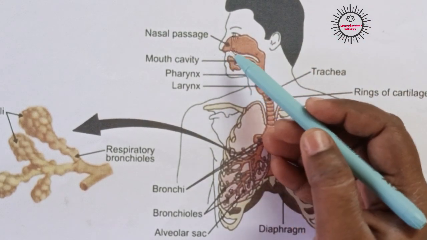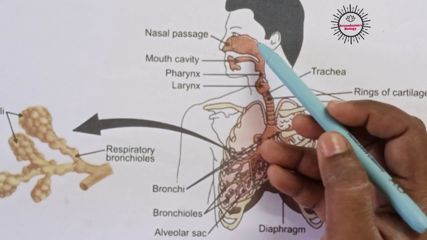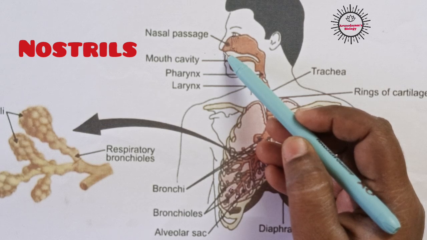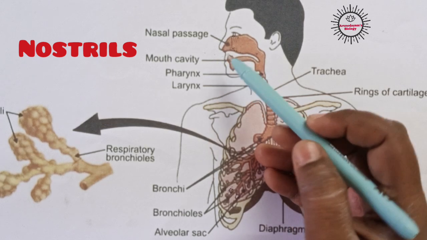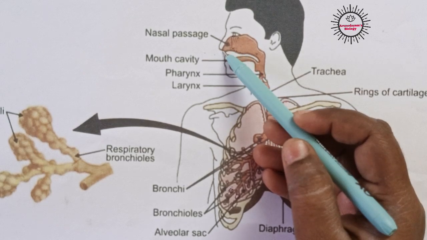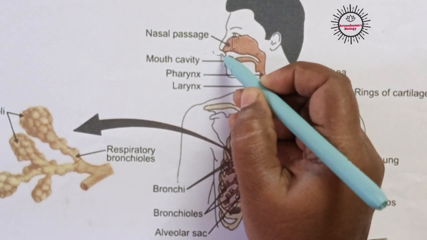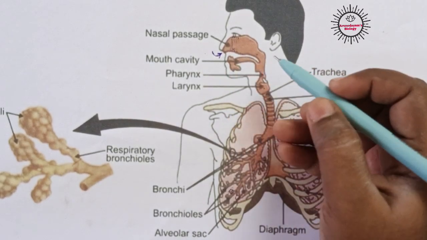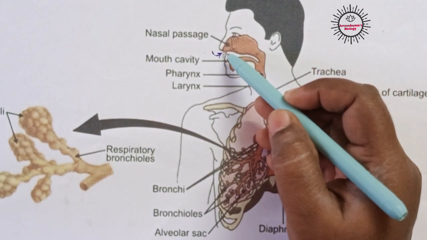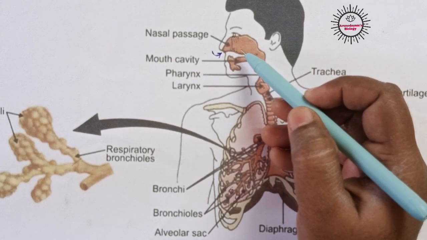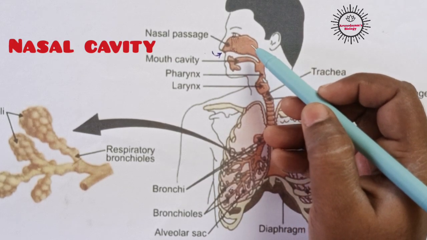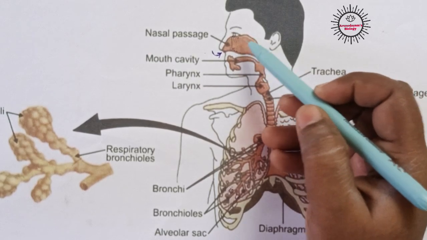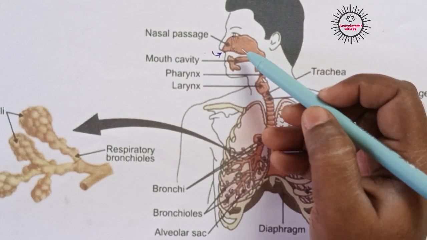When we breathe in, air from outside enters our respiratory tract through the openings present in our nose, called nostrils. The two openings in our nose are called nostrils. Through these nostrils, the air enters a cavity in the nose called the nasal cavity, or nasal passage. The empty space present in the nose is called the nasal cavity.